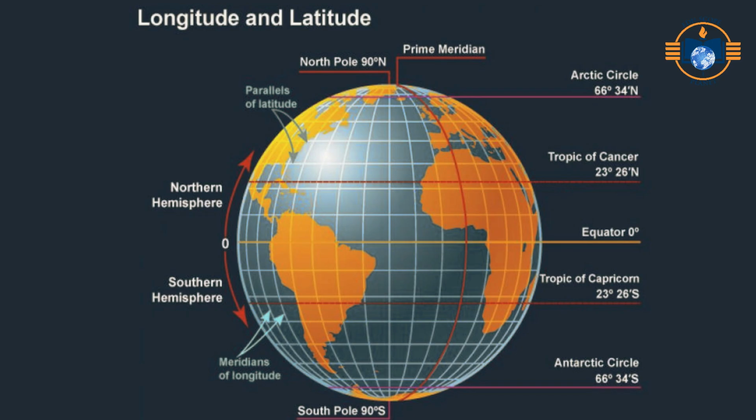its jurisdiction. What are latitude and longitude? Imagine the Earth covered with a grid system, just like graph paper. Latitude is horizontal lines that run east to west. Longitude is vertical lines that run north to south. Together, they form a coordinate system that helps us locate any place on Earth precisely.